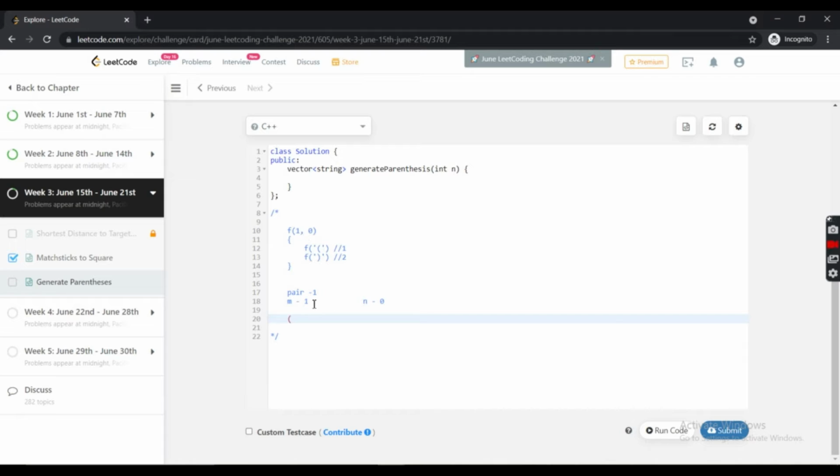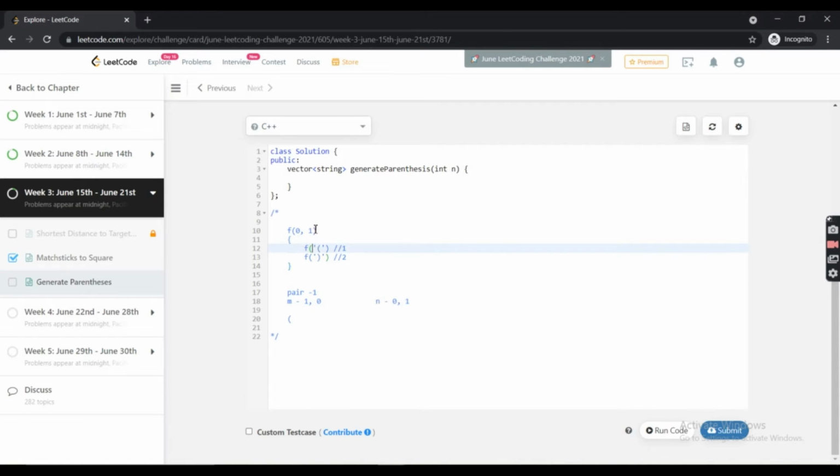Now once we have appended an open bracket to the string, we know that m now is 0. We do not have any open bracket, but now we can concatenate a closed bracket to this string. So we will call this function for 0 comma 1 now.